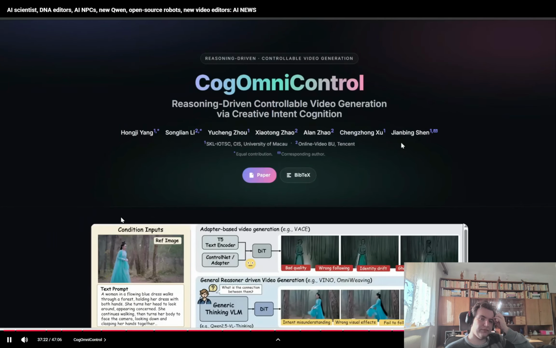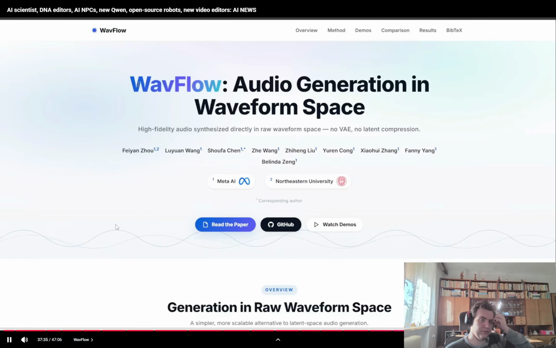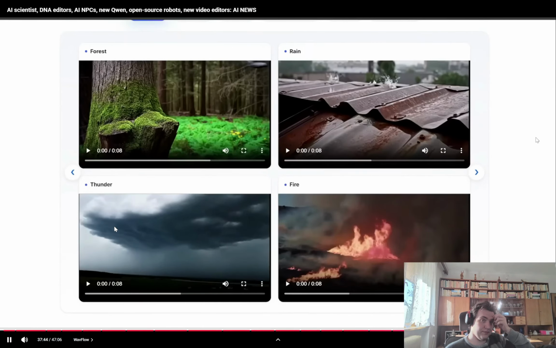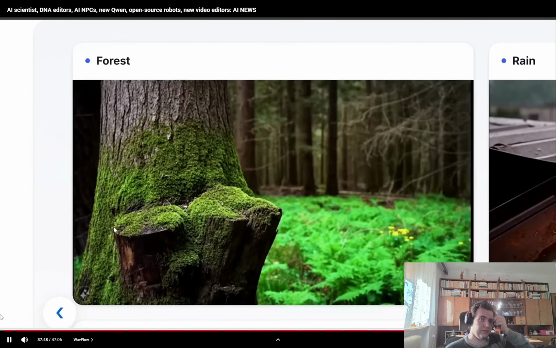Now, if you scroll up here, it doesn't look like they've released the code or the models to this yet. They've only released a technical paper, but if you are interested in reading further, I'll link to this main page in the description below. Also this week, Meta releases a new model called WaveFlow. It's able to take a silent video and add appropriate audio and sound effects to it. So here are some examples. Note that the original video is silent, but after plugging it through this AI, here's what it sounds like.